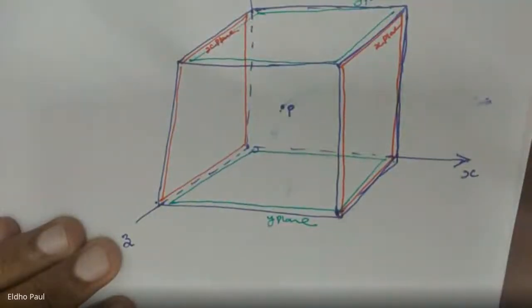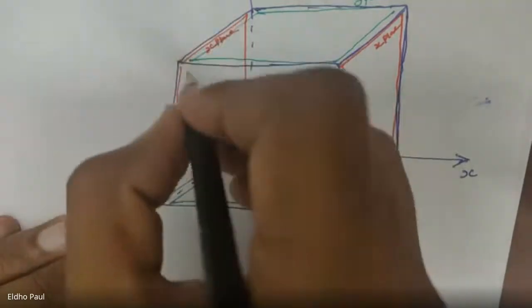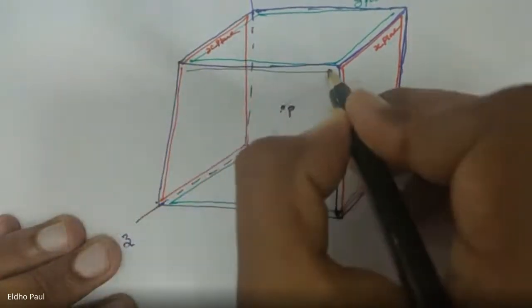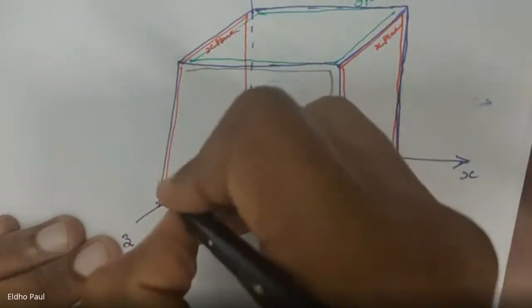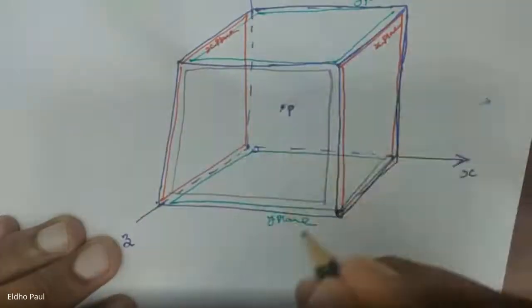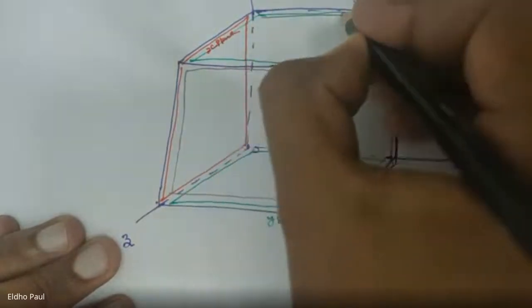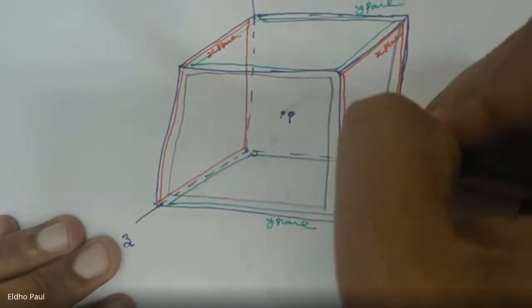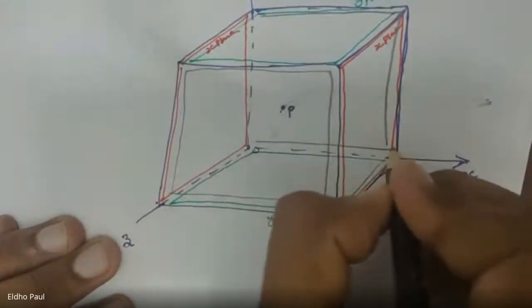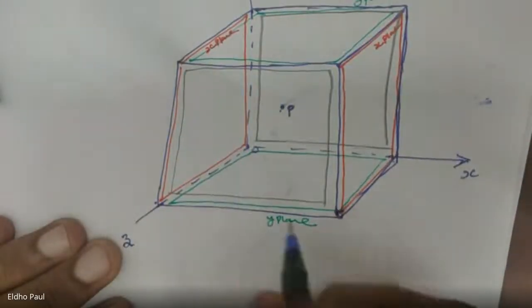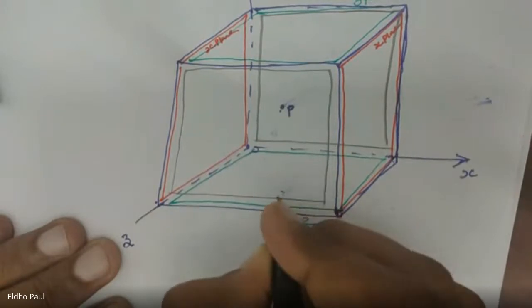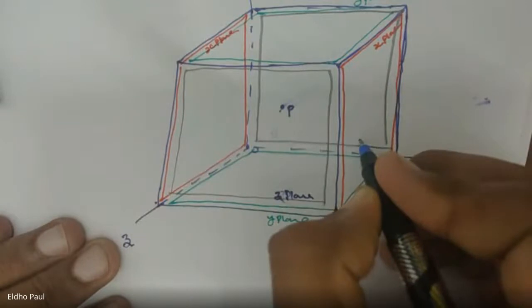And about this plane and this one, this one is the Z plane and the backside plane, that is the two Z planes. Z plane and this is our Z plane.